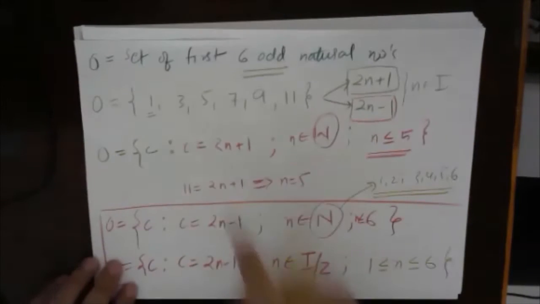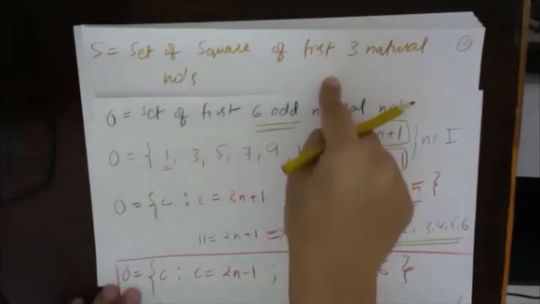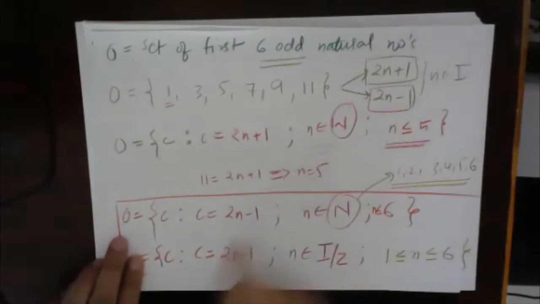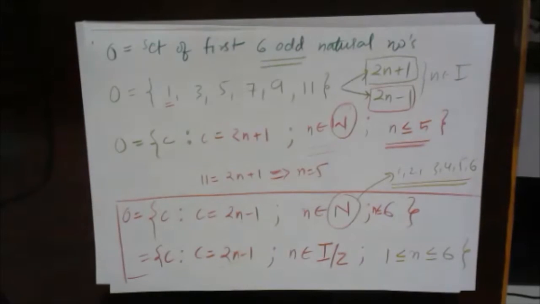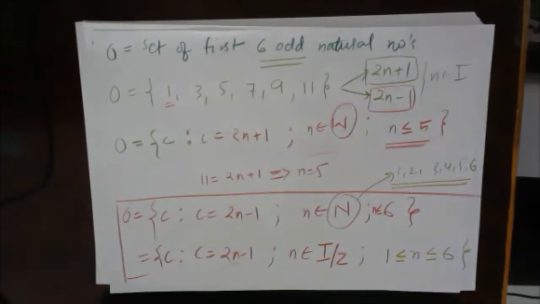Stalin, you do one thing. You write the set once again, and then you try to solve this one. With your own hand, just write it in your copy. Don't just look at the sheet. Just write it once, and then you start doing the next question. I will explain the next question. I think it will be more than clear for you. Okay, fine. Very good, Stalin.